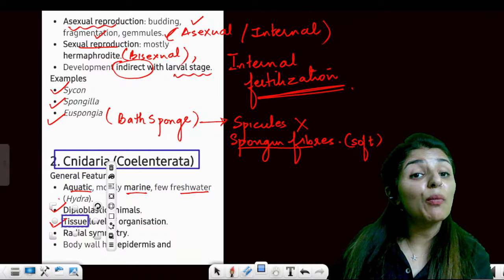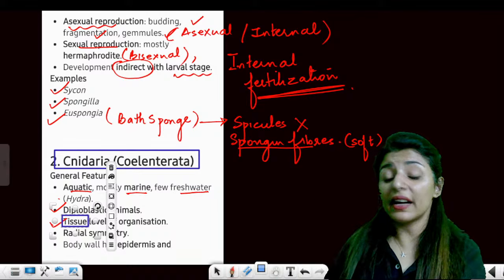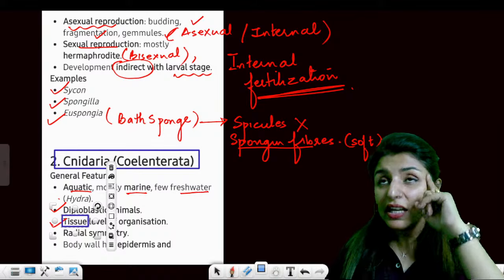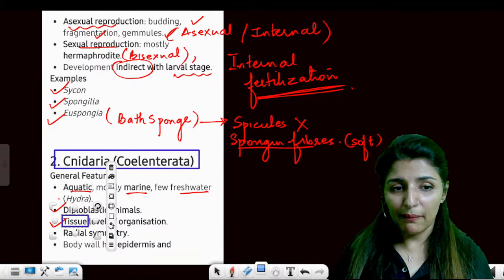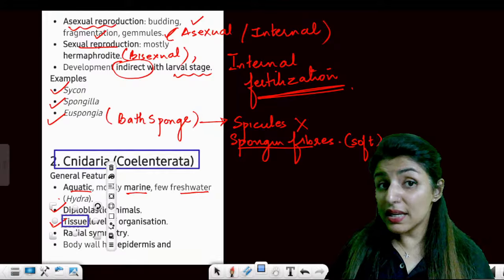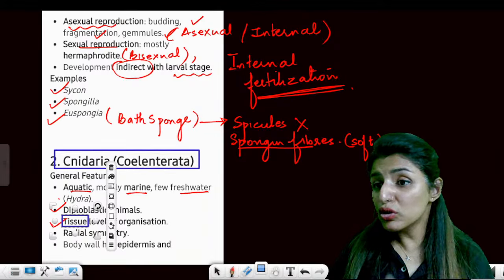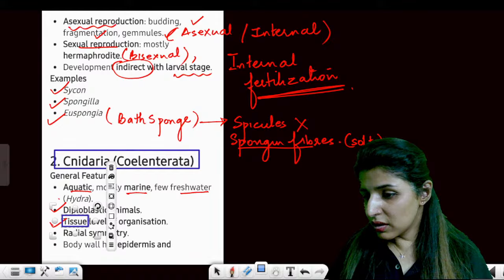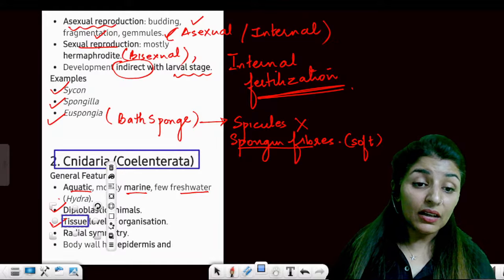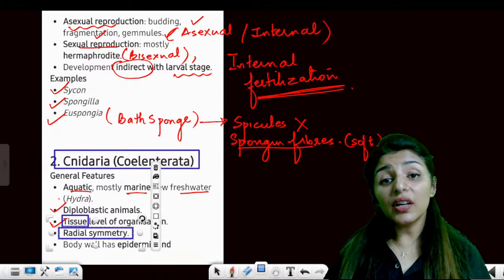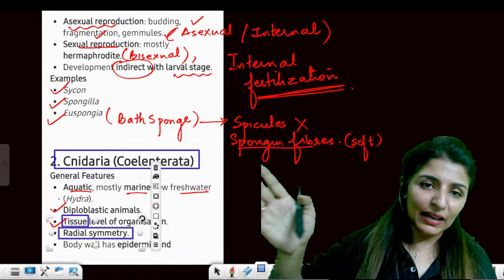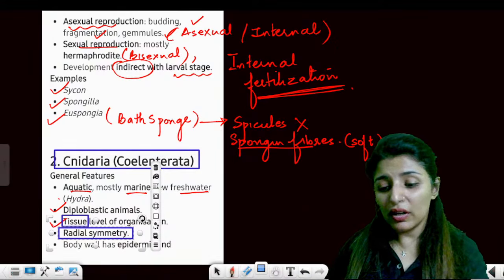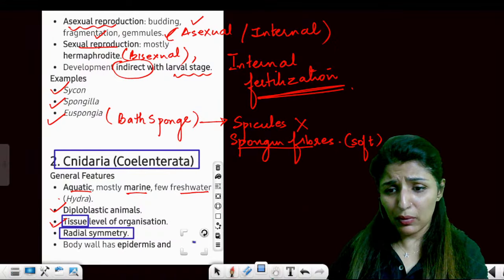You read about soap box like structure only and only in diatoms. Perfect. Similarly, cellular level of organization, you will only read about it in Porifera. Is that clear? Then radial symmetry. Now, what do you understand by radial symmetry? It can be divided into equal halves along any plane. Any plane.